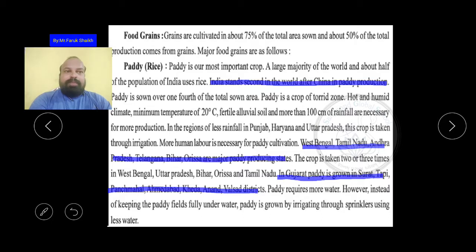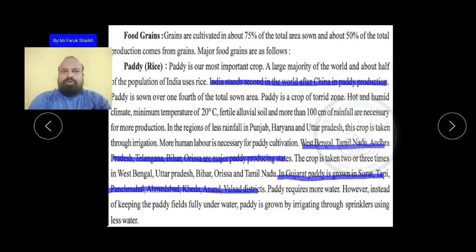Okay, paddy requires very much water. Paddy requires more water. However, instead of keeping the paddy fields fully underwater, paddy is grown by irrigating through sprinkling using less water. By sprinkling of the water, then also we can produce the paddy. Okay, so this is the paddy production in India and our state Gujarat.